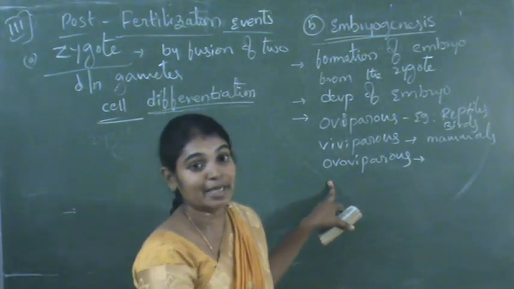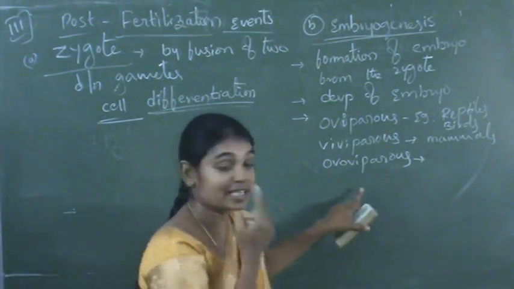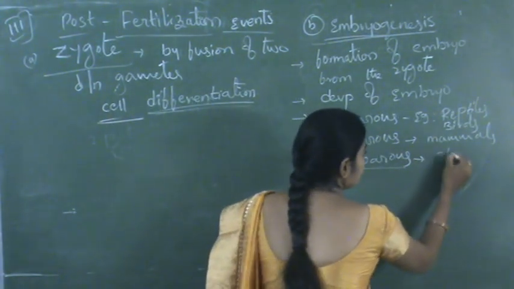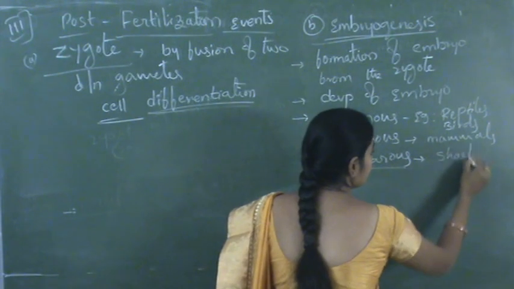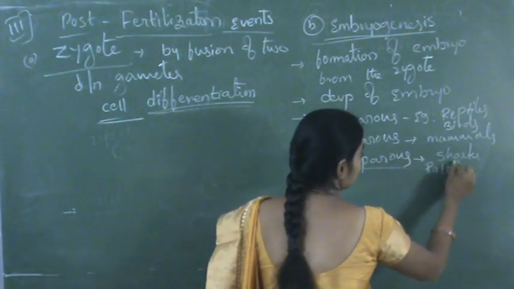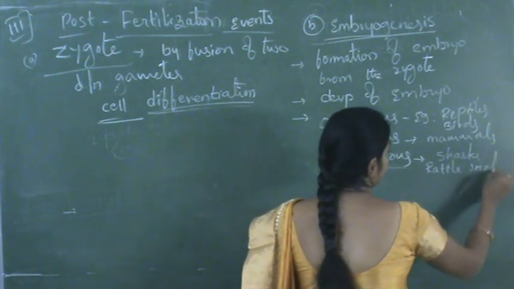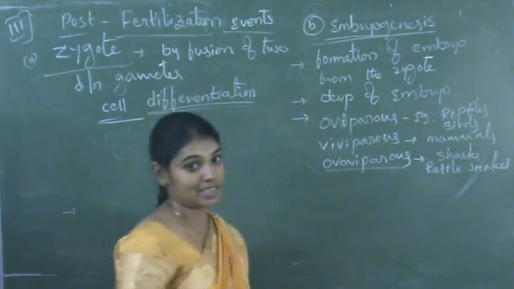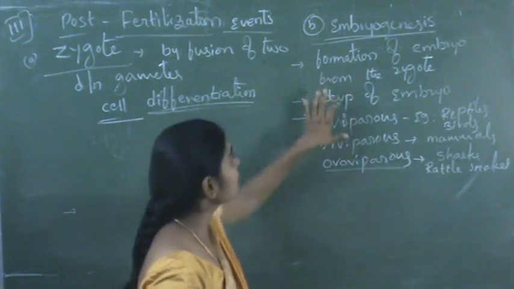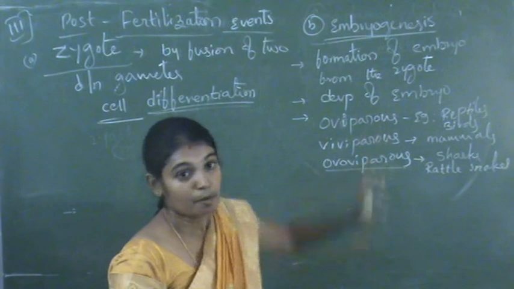After completing that embryo development, the eggs are released from the body. Example, sharks, especially rattlesnakes. Some types of snakes are ovoviviparous. So this is the embryogenesis process.